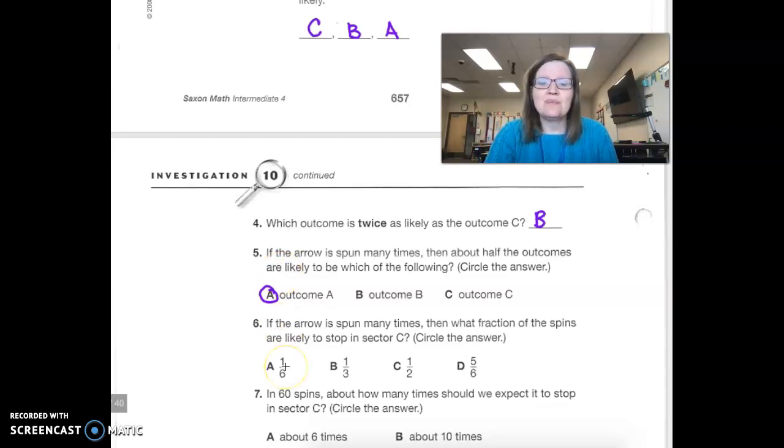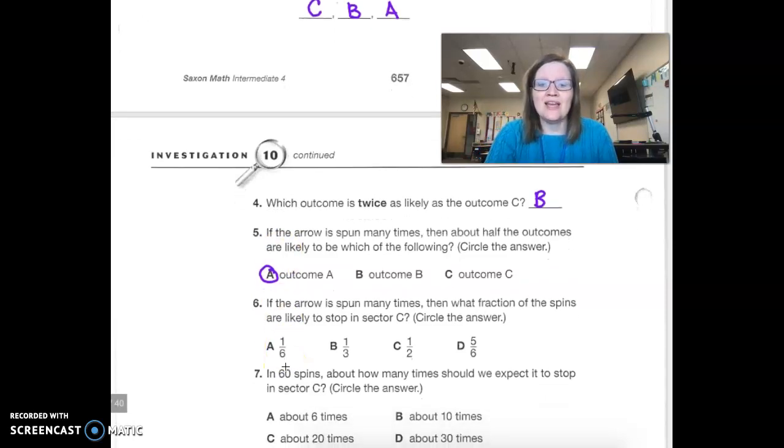If the arrow is spun many times, what fraction of the spins are most likely to stop in sector C? And because we know sector C has 1 sector out of 6, it has about a 1/6 likelihood of being rolled.